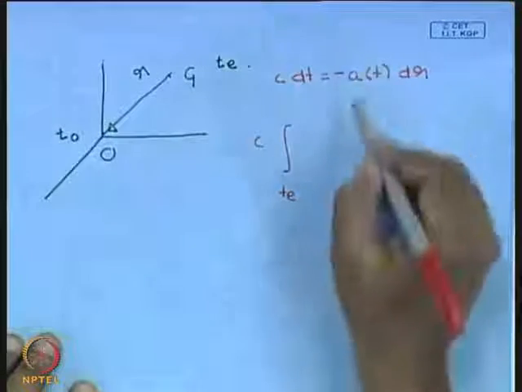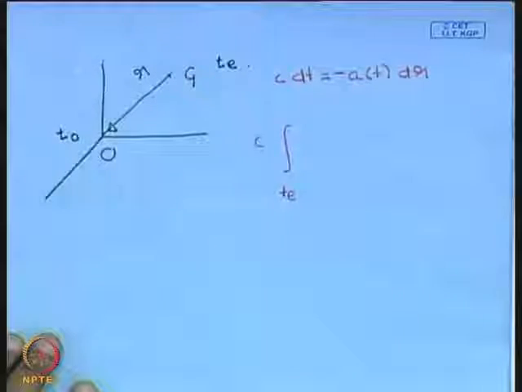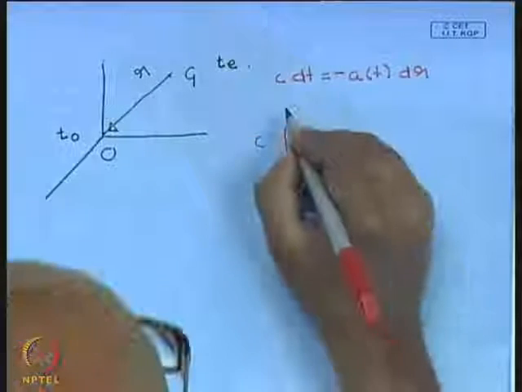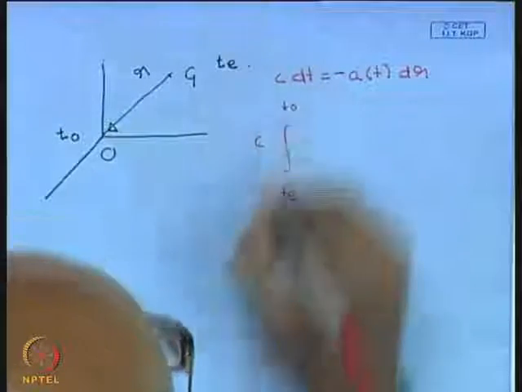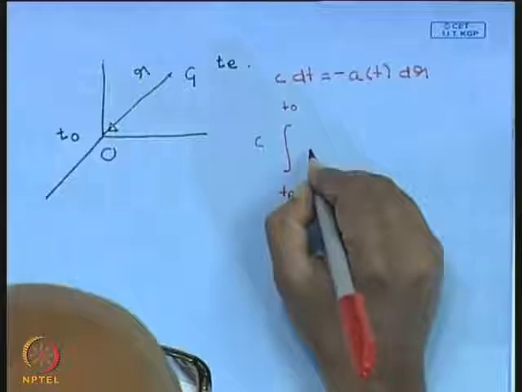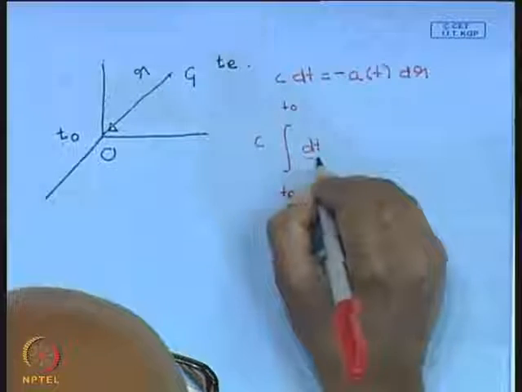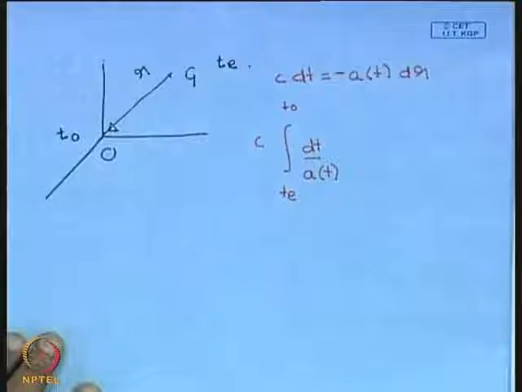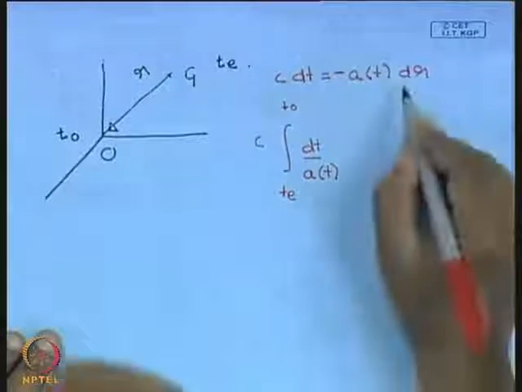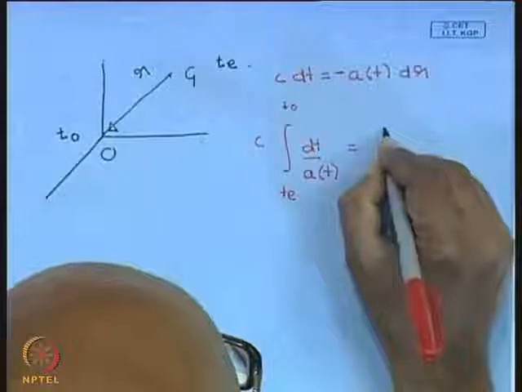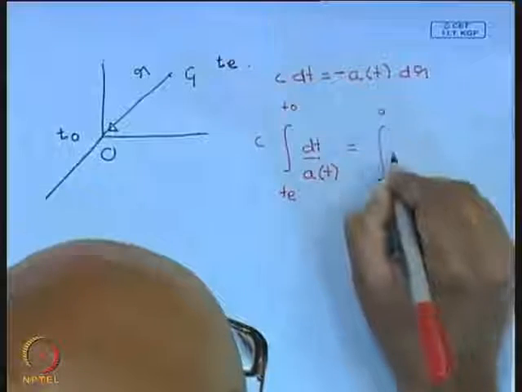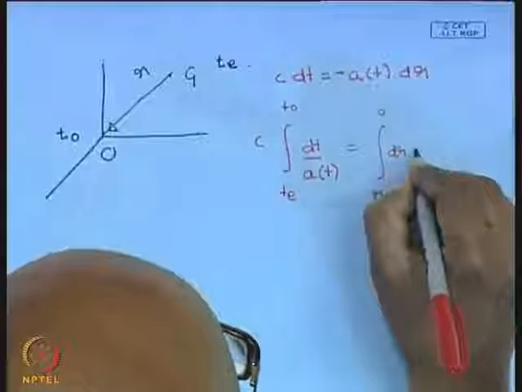You could have taken a positive sign if the light were going outwards. The right hand side is integrated from r to 0, and this will give us r.